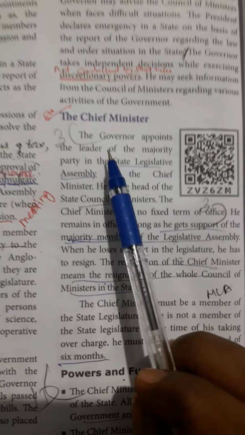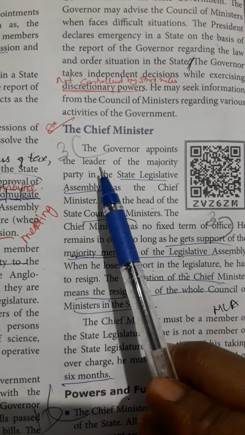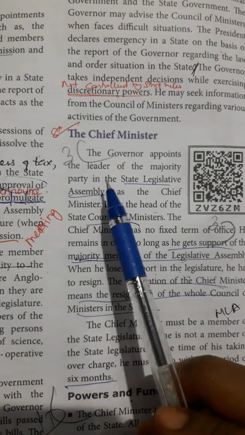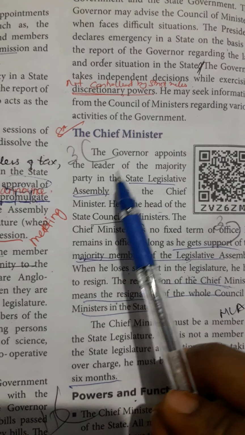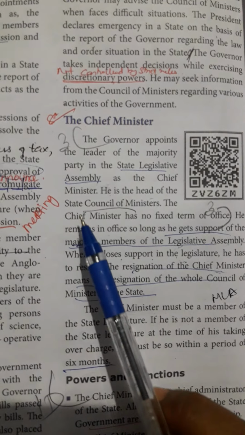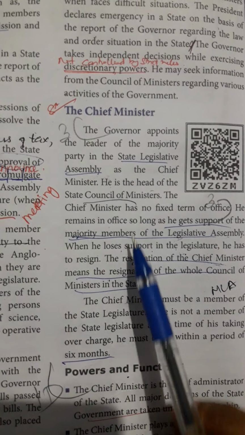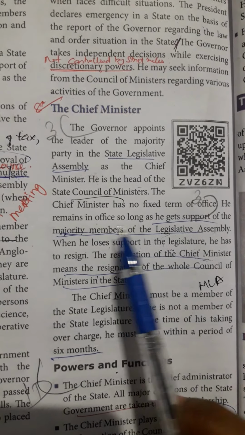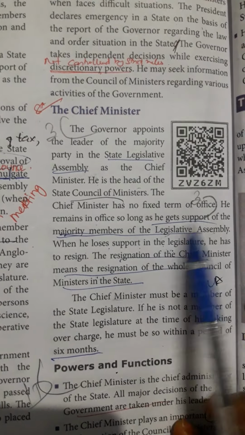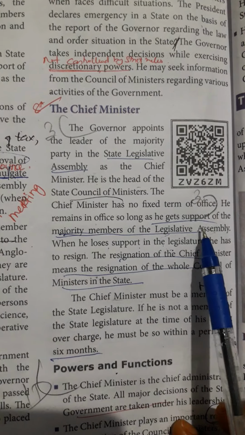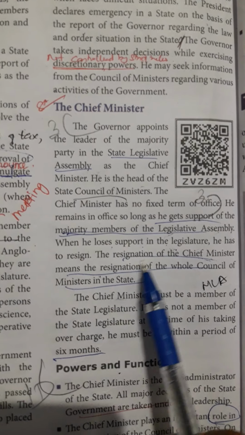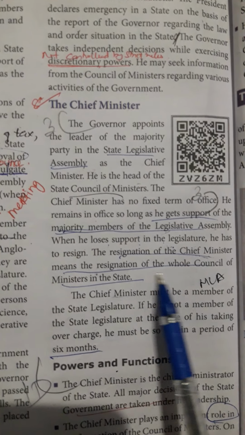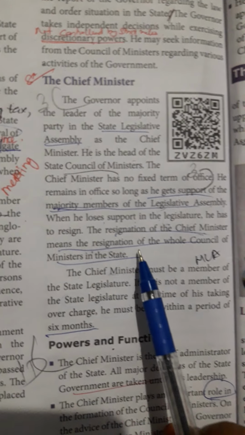Now we are going to see about chief minister. Who is the chief minister? The leader of a majority party in the state legislative assembly. This chief minister is appointed by the governor. He is head of the state council of ministers. Then he can remain in the office as long as he gets support from the majority members of the legislative assembly. Once he loses the support, he has to resign. The resignation of chief minister means the resignation of whole council of ministers in the state.